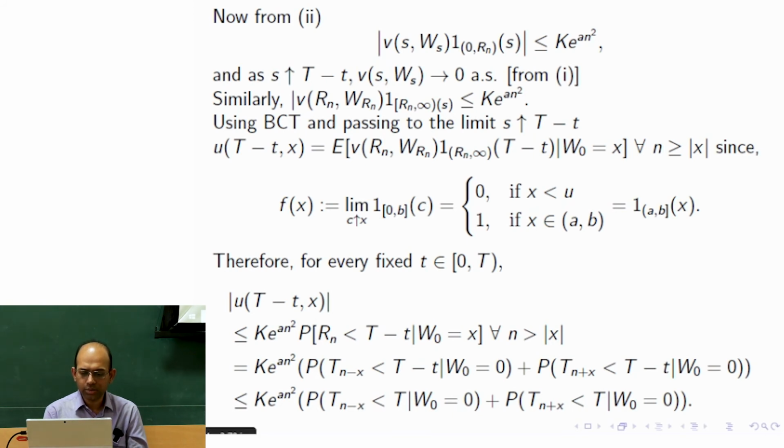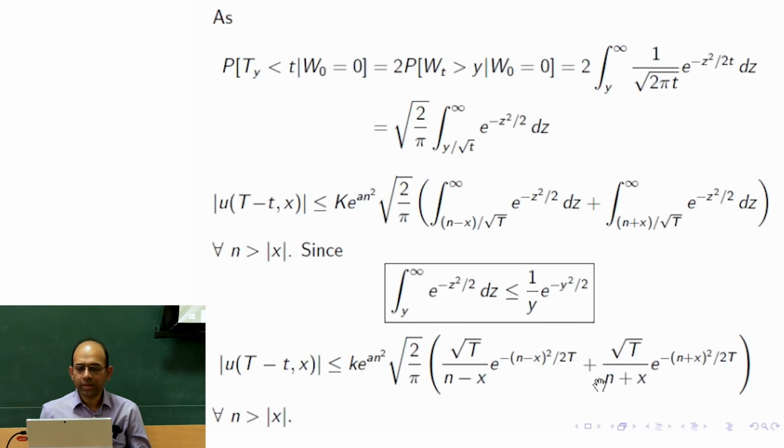So this is less than or equal to k times e to the a n square times the probability Tn minus x is less than capital T given W0 is equal to 0. Okay, how are you getting this? Because this part is less than capital T minus small t. So this is smaller than this, so I have replaced this number by a larger number. So this has larger scope. So the probability is not smaller, so I can get this inequality. And the probability Tn plus x is less than capital T, here also for the same reason. Now here we explain that this involves some calculation, some estimates.